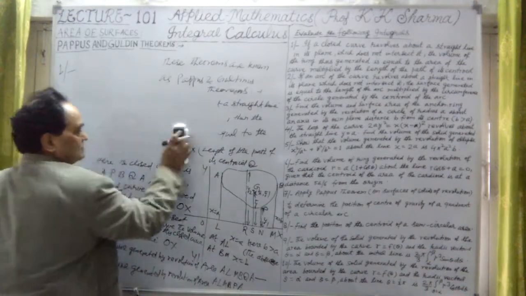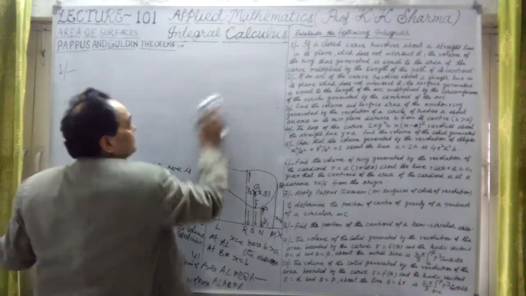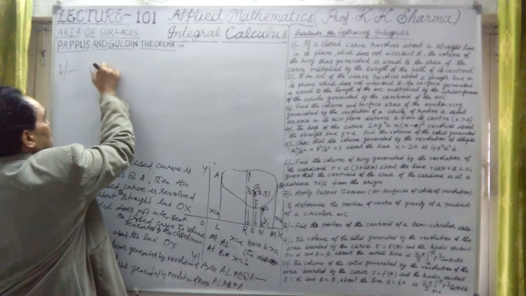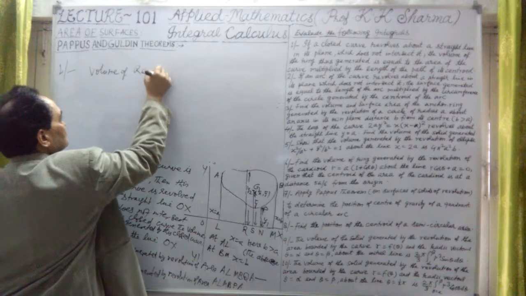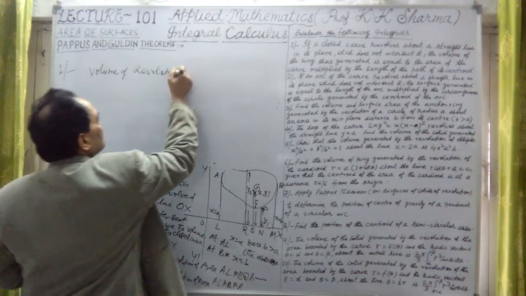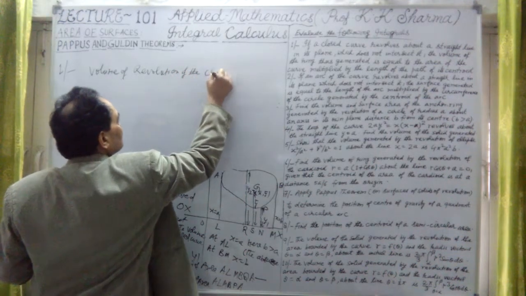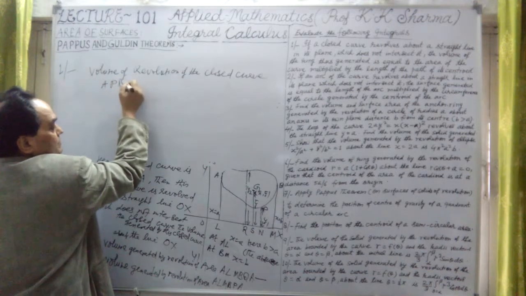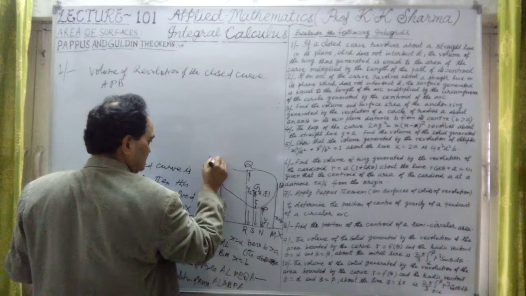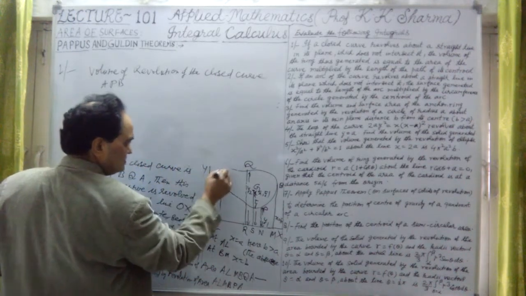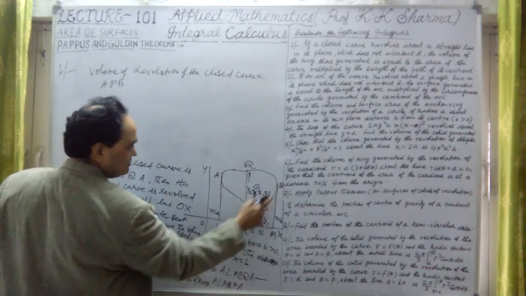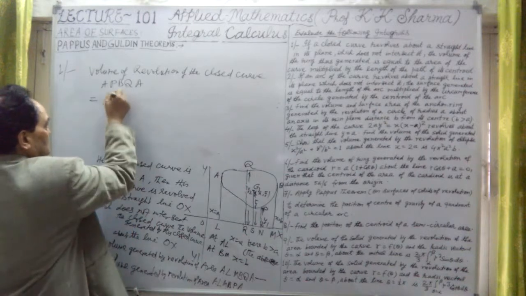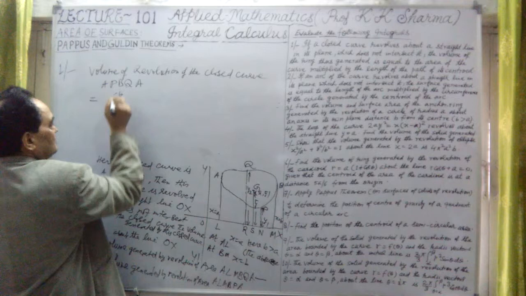Therefore, the volume of revolution of the closed curve APBQA is equal to, within the limits a to b that we have taken, y2 square into dx.